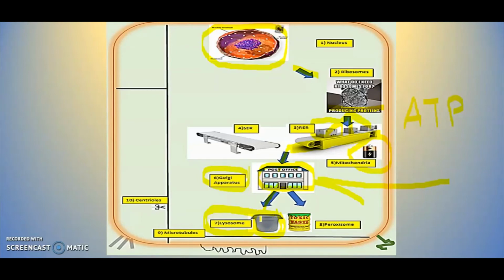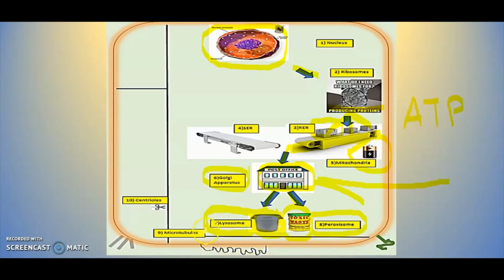But the cell also produces toxic waste, right? Like in our houses, for example, we have acid or we have hydrogen peroxide. All these things you don't throw in the regular garbage can. You need a special container to dispose of these things. Same thing in the cell. Regular garbage goes into the lysosome, right here. But in the case of toxic waste, the cell has a different container for toxic waste. And this container is called the peroxisome. For example, the cell uses the peroxisome to get rid of the hydrogen peroxide that is produced sometimes in your cell.